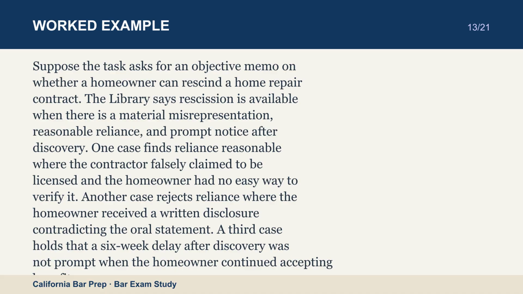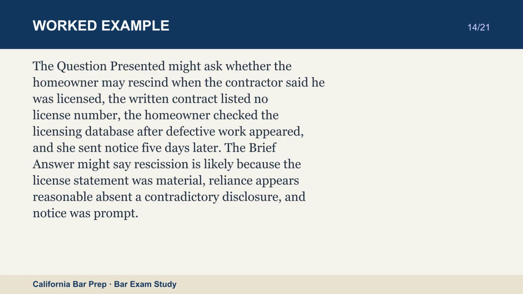The question presented might ask whether the homeowner may rescind when the contractor said he was licensed. The written contract listed no license number. The homeowner checked the licensing database after defective work appeared, and she sent notice 5 days later. The brief answer might say rescission is likely because the license statement was material, reliance appears reasonable absent a contradictory disclosure, and notice was prompt. The discussion would then analyze material misrepresentation, reliance, and prompt notice.